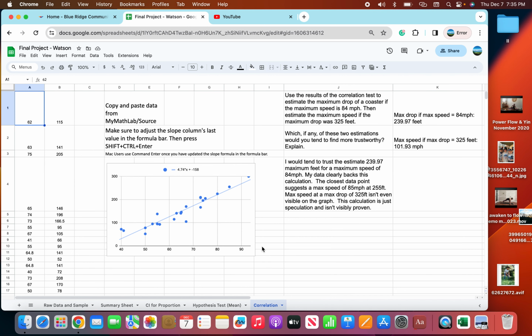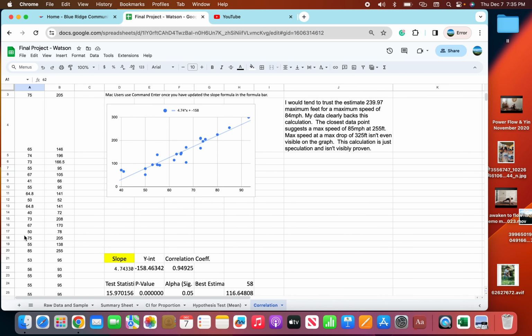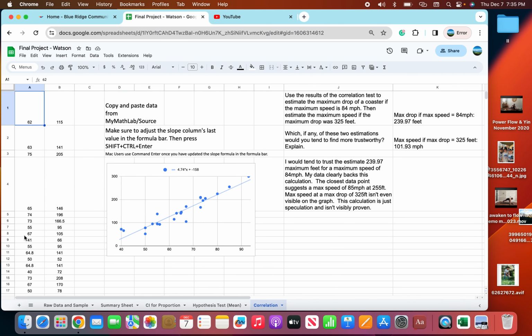I once more copy and pasted my samples here, and the speeds were the X values, and the drops were the Y values. You can clearly see this in the scatter plot that I created. So we've got speed along the bottom here, and drop going up.